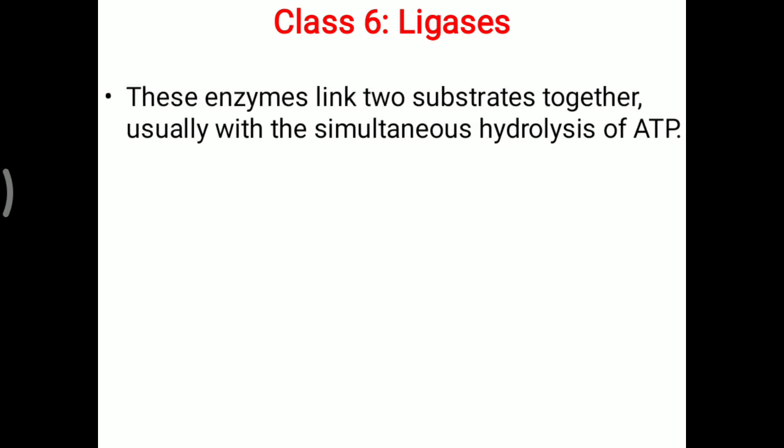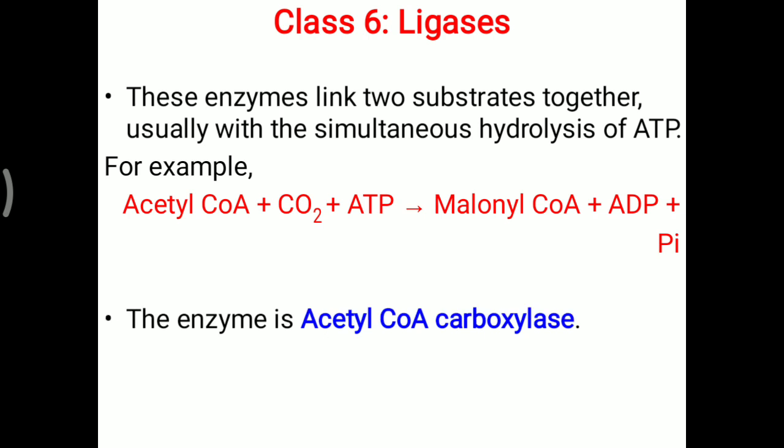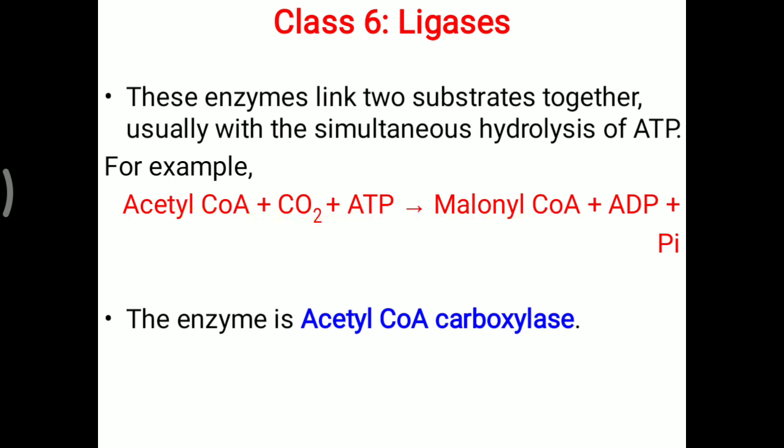Lastly, the ligases. So OTHLIL, the last L means ligases. This enzyme links two substrates together, usually with the simultaneous hydrolysis of ATP. For example, acetyl-CoA plus carbon dioxide combine in the presence of ATP and are converted into malonyl-CoA. Here ATP is utilized, its energy is used, and ATP is converted into ADP plus phosphate. This enzyme is acetyl-CoA carboxylase, an important reaction of de novo synthesis of fatty acids also. So that is about the ligases. Joining of two molecules in the presence of ATP with utilization of energy is called ligation.